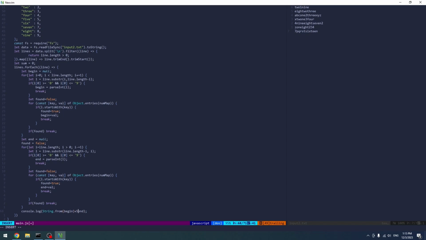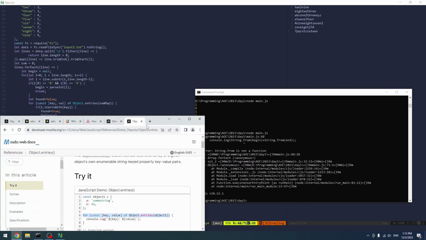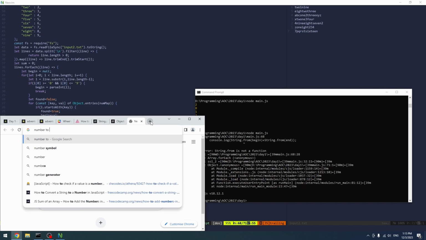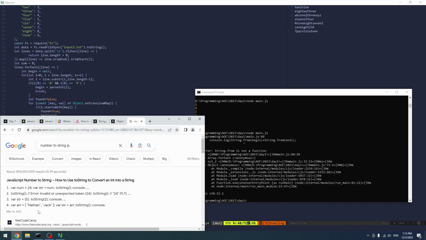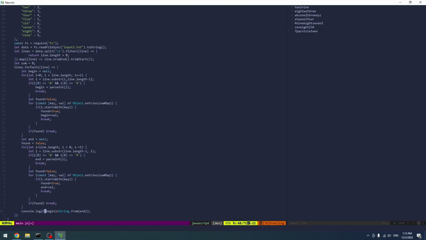String from. How about that? Okay, string. So number to string, JavaScript. So it has like a method for it. Okay, that's kind of cool. Dot toString and toString as well.